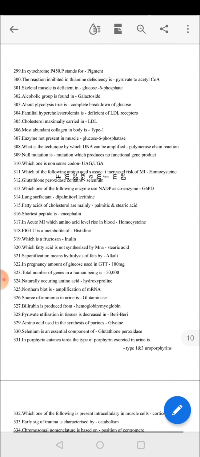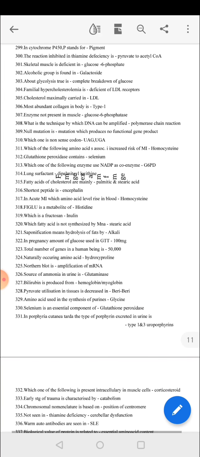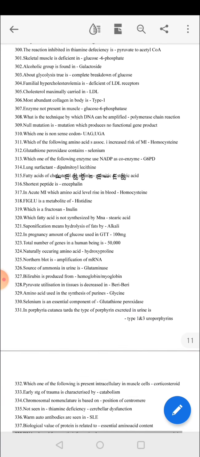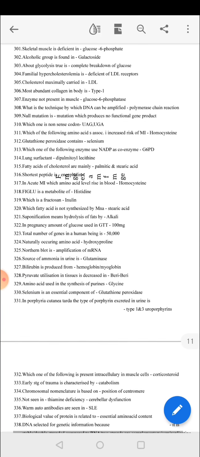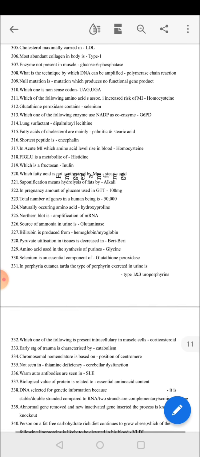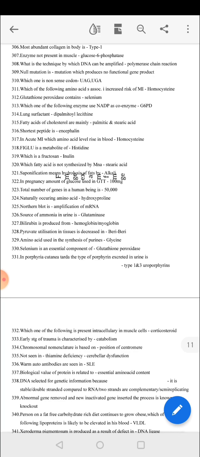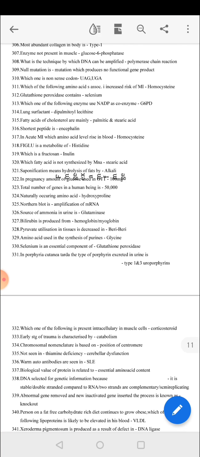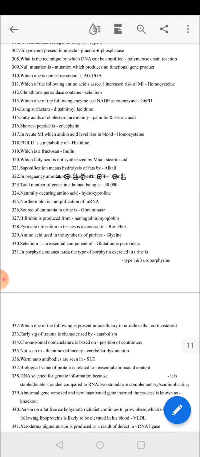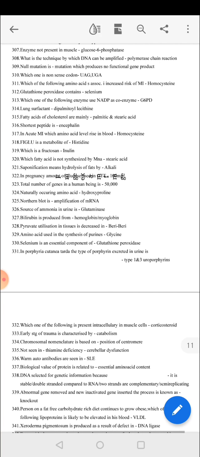Glutathione peroxidase contains selenium. Which enzyme uses NADPH as coenzyme? G6PD. Lung surfactant is dipalmitoyl lecithin. Fatty acids of cholesterol esters are mainly palmitic and stearic acid. Shortest peptide is enkephalin. In acute MI, which amino acid level rises in blood? Homocysteine. FIGLU is a metabolite of histidine. Which is fructose polymer? Inulin. Which fatty acid is non-essential? Stearic acid.